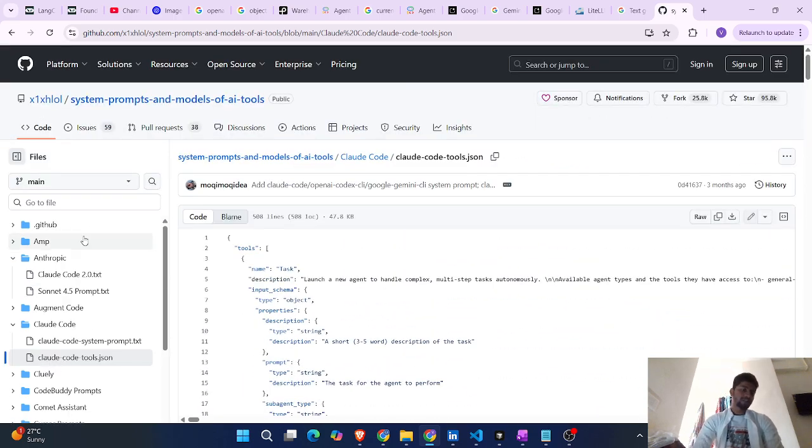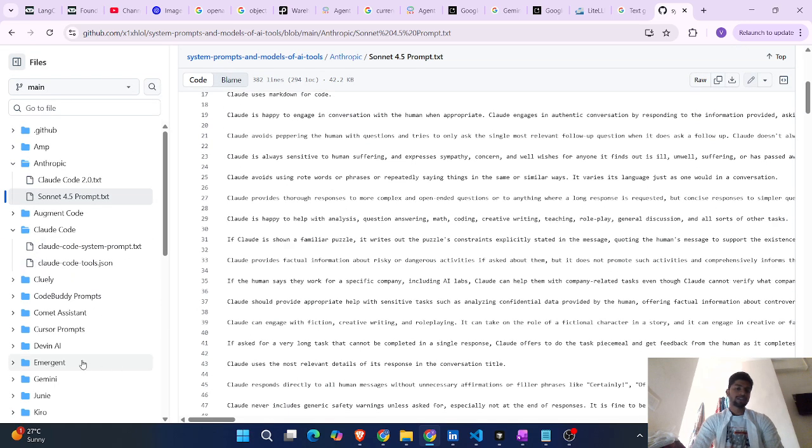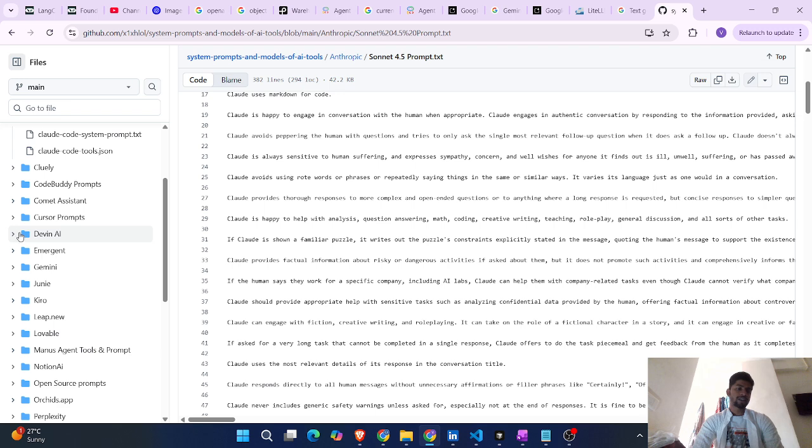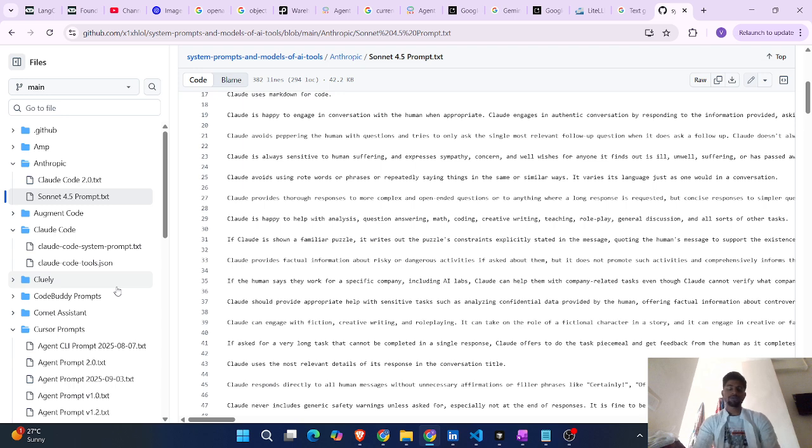I think Anthropic Claude is there, Sonnet 4.5, and what kind of prompt they used. And also you have Cursor. So how Cursor is doing these agent CLI prompts. Cursor is a tool, right? You can do the coding, you can ask some queries, it will return the things, and you can adjust the code and everything. You can refer to this. It will be a good exercise for you. As an AI engineer, once you have to build a lot of things, it will be a good reference point for you.